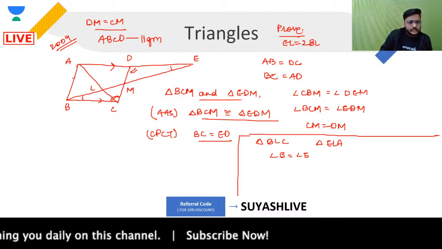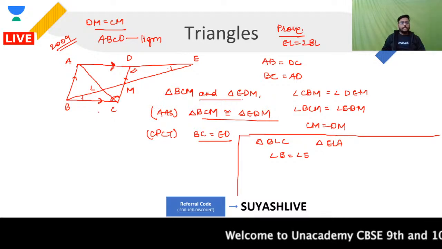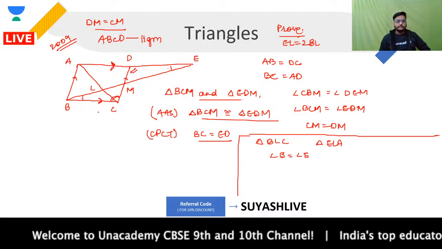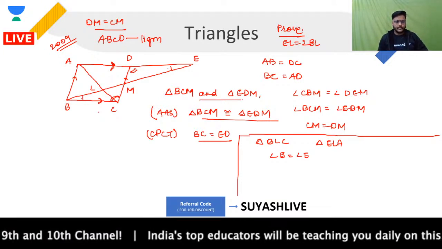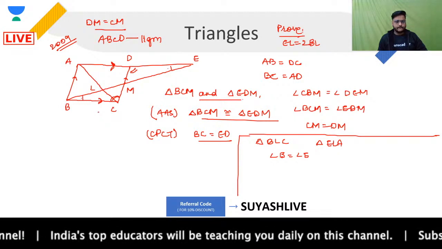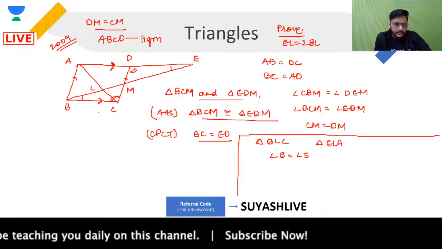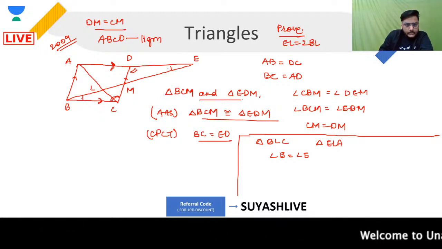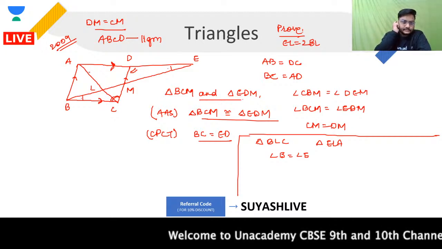This side is parallel to this side, and this side is parallel to this side, so they will be corresponding angles. Now the next thing: when I'm talking about these two triangles, I can also say that in a parallelogram opposite angles are equal, so this angle, we can't say that.